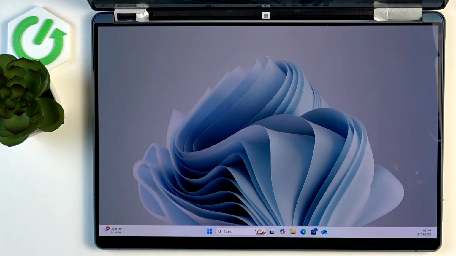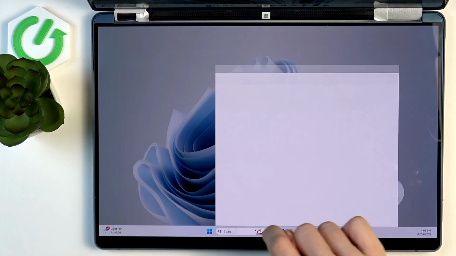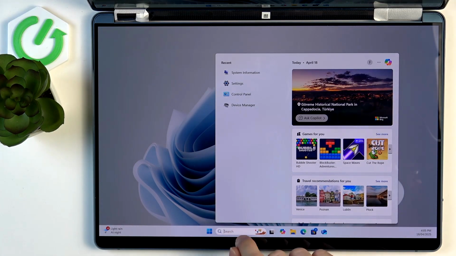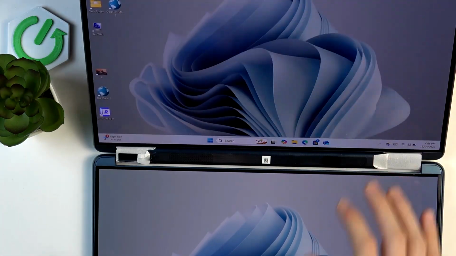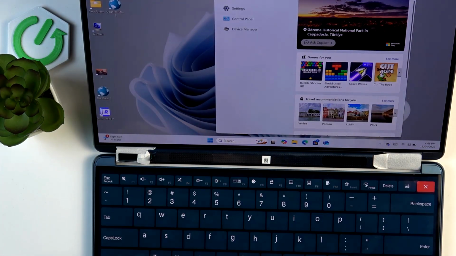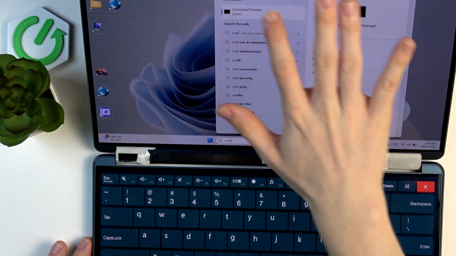In order to find your MAC address, you need to search for CMD. So go to the search bar and search for CMD, but I'm going to do that on the second screen since I don't have my keyboard attached. And open it.